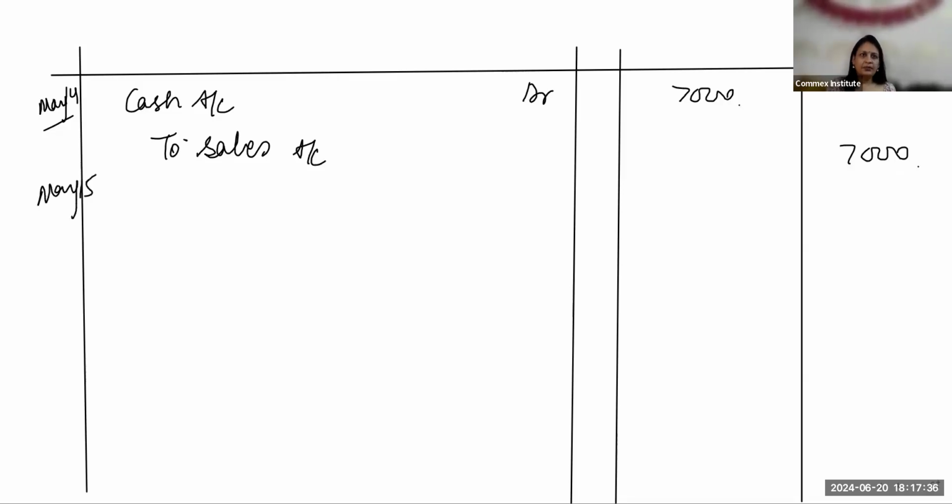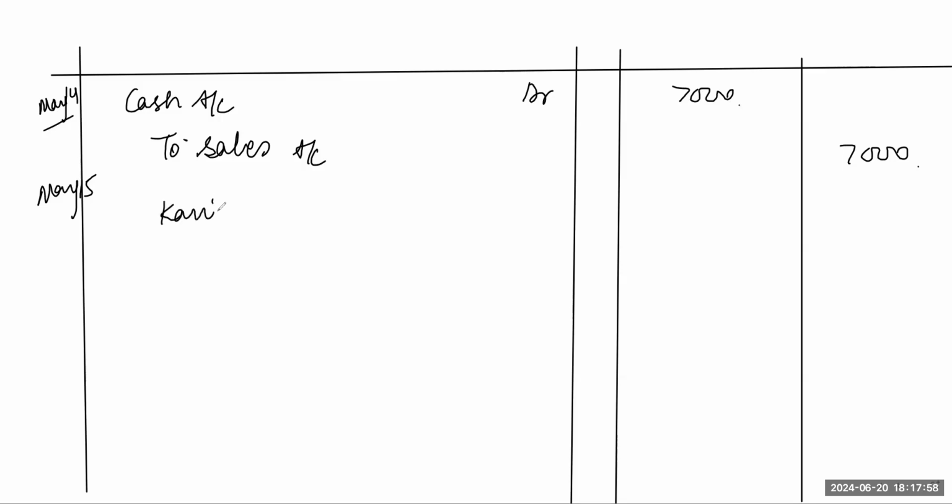May 15. Sold goods to Kareem. So it will be Kareem account debited and sales account credited, and credit sales.